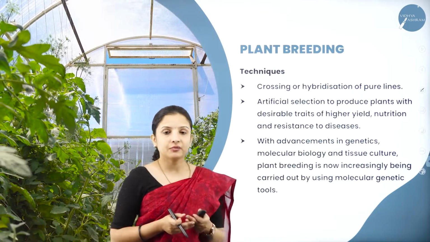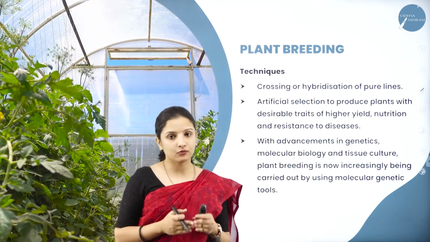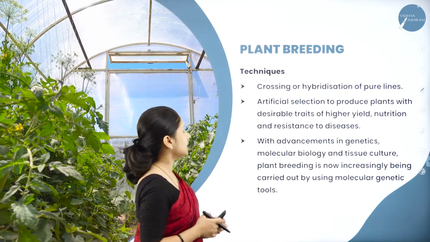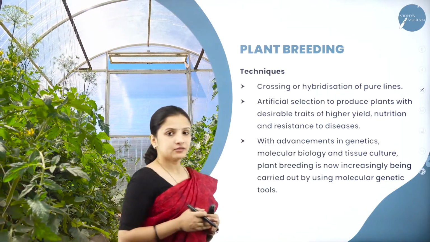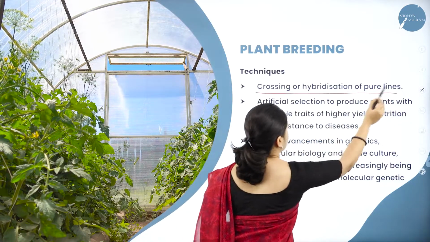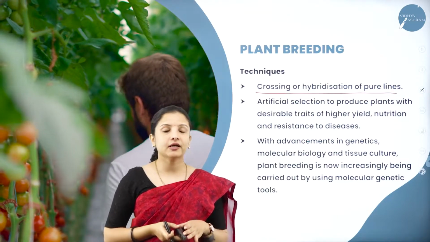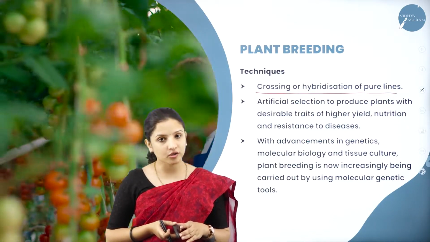So for plant breeding, there are a lot of techniques involved. What are the techniques involved in plant breeding? We shall see. The first one is the crossing or hybridization of pure lines. Here, if selfing is done, then the desired traits cannot be achieved.